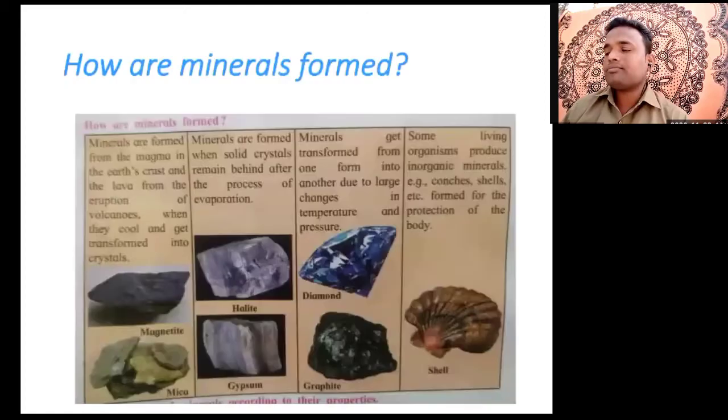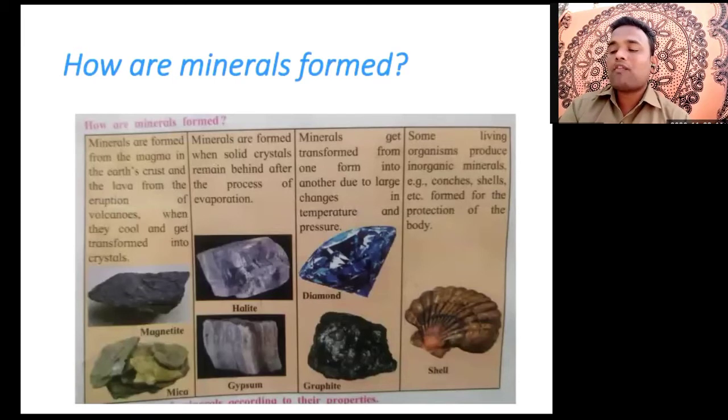Okay, next slide. Now here we'll see how minerals are formed. On this screen you can see there are many minerals: magnetite, mica, halite, gypsum, diamond, graphite, and shells. These are minerals. As examples, they have given these seven minerals. But how are they formed? First of all, we'll see how magnetite and mica form.